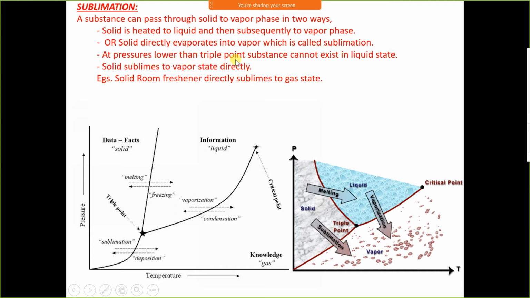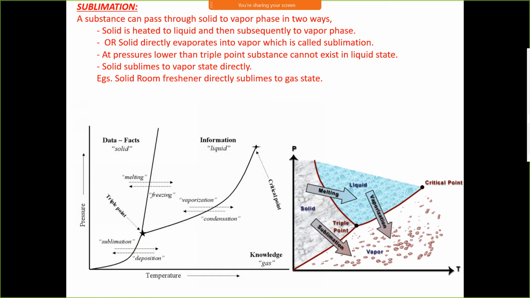At pressure lower than the triple point, a substance cannot exist in liquid phase. Below the triple point, the substance cannot exist in a liquid phase. Solid sublimes to vapor state directly. Means below the triple point, ice directly converts into vapor. You might have seen ice vaporizing.